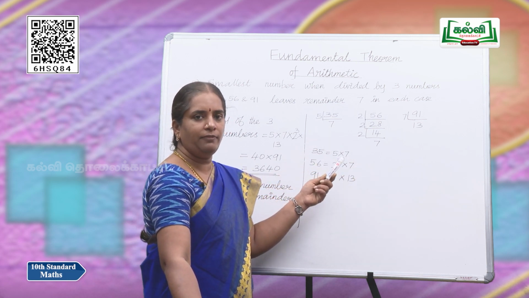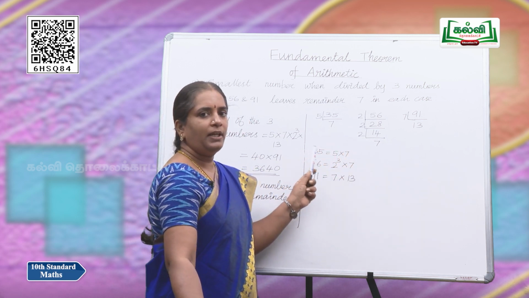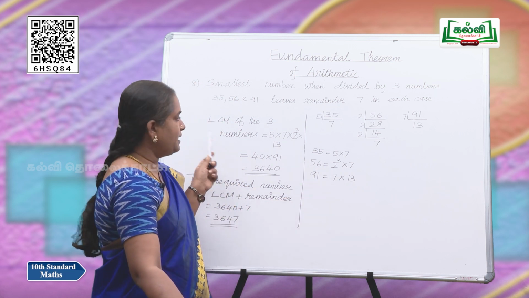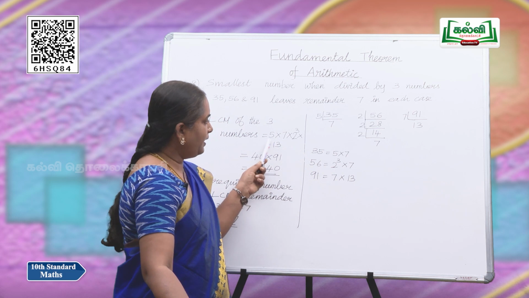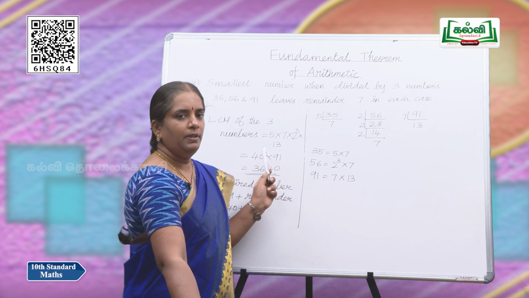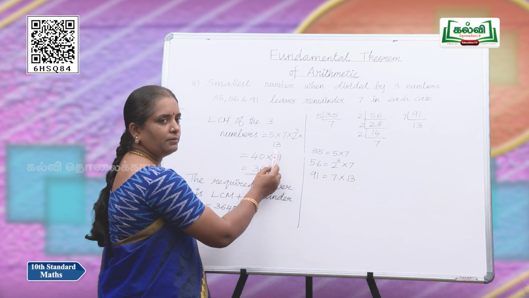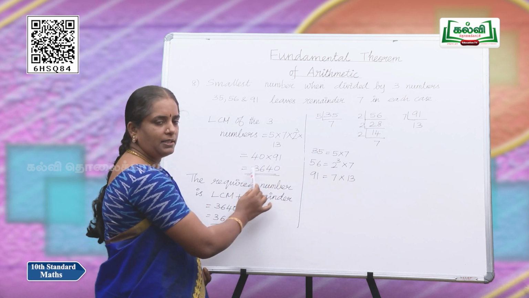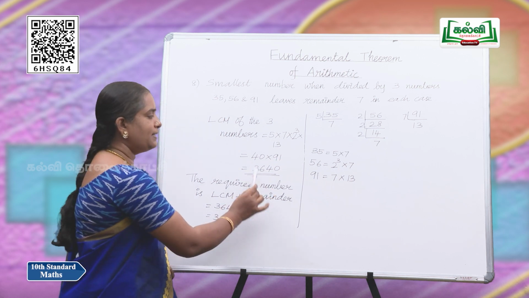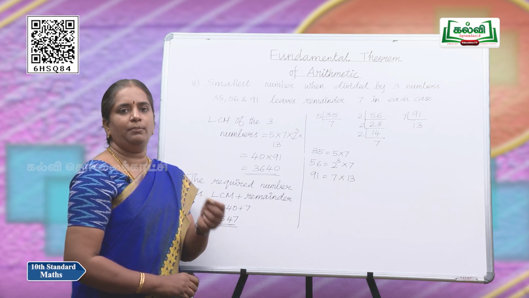For that, first we factorize these numbers. So, 35, 56 and 91 can be factorized in these ways. Using this, we are going to find the LCM. So, LCM is 5 into 7 into 2 power 3 into 13. Multiplying, we get 5 into 8 as 40, 7 into 13 as 91. So, multiply these two, get the answer as 3640 is the LCM of these numbers,